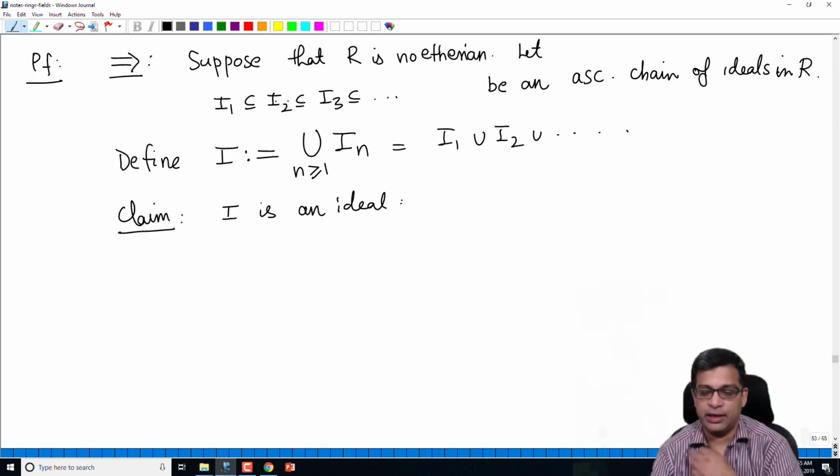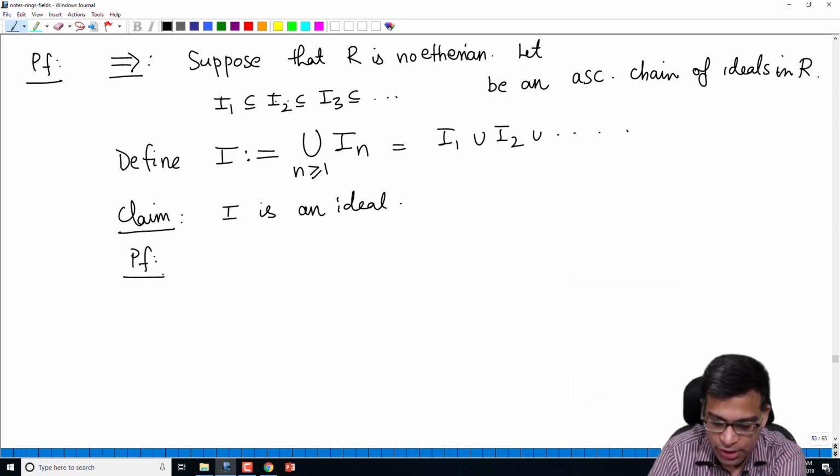In general, the union of ideals is not an ideal, because in the ring of integers, the ideal generated by 2 union the ideal generated by 3 is not an ideal, because 2 and 3 are in the union, but 2 plus 3, which is 5, is not in the union, because 5 is not in (2) and 5 is not in (3). But if you take a chain of ideals, their union is an ideal.